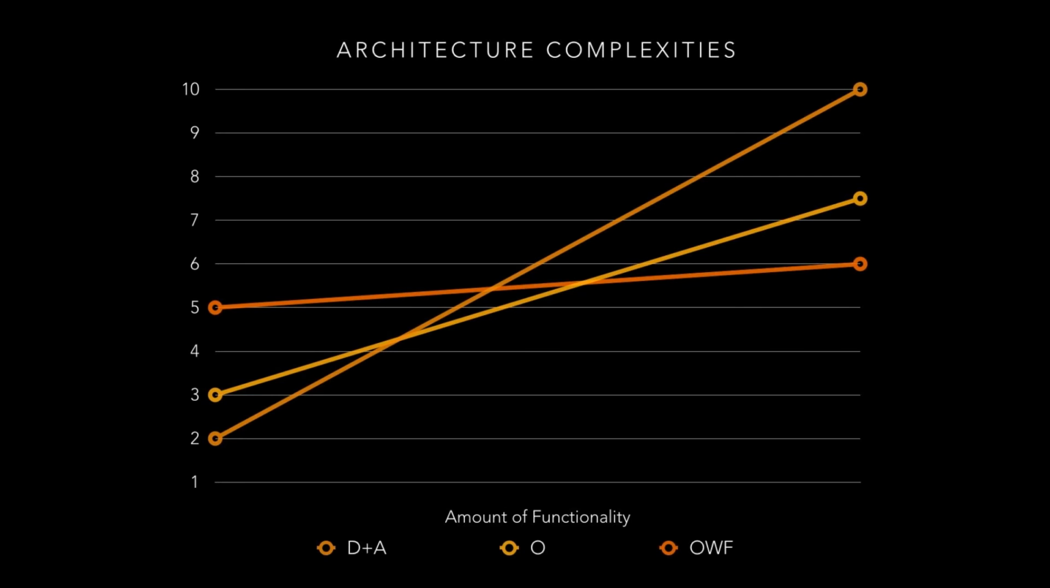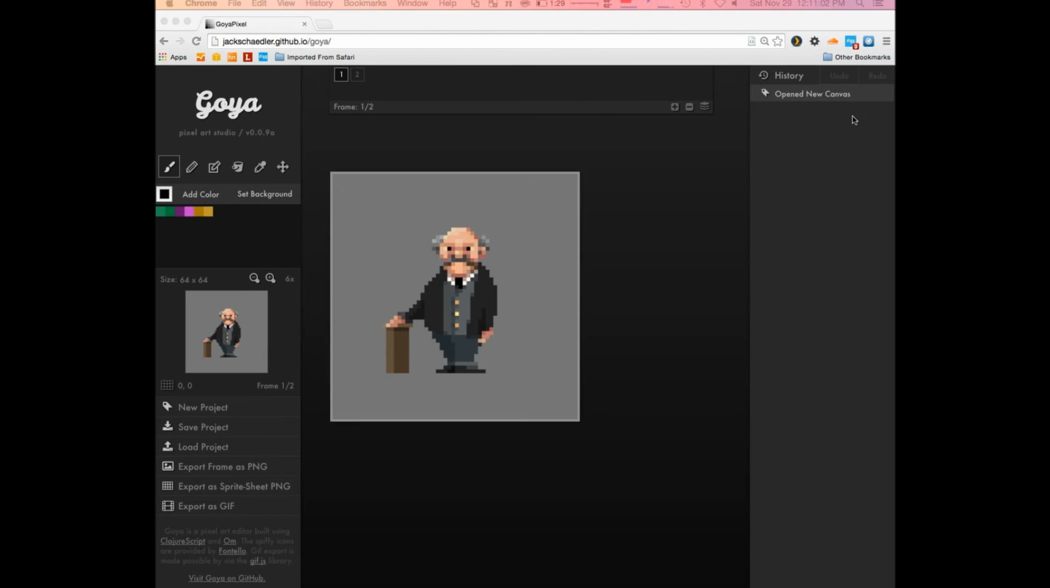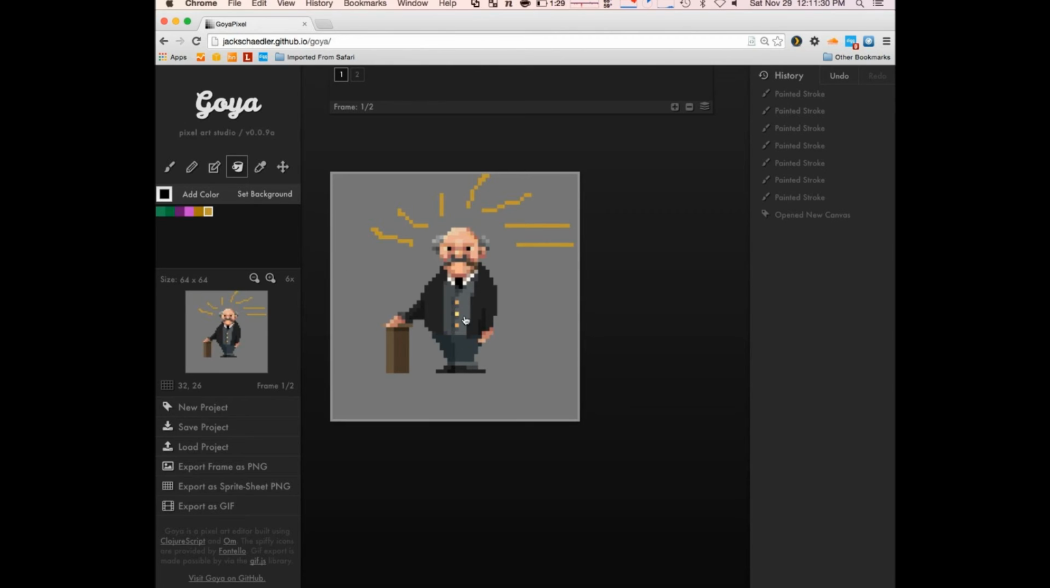Another example of this is Jack Schaedler has created this app called Goya. Oh, here it is. And what he's done here is used a similar set of tools in order to create this UI. So what he's done here is created this drawing app. It's sort of like MS Paint. And I'm just going to draw on here. So let's give him, he's thinking of stuff. And let's say he now has a yellow vest.